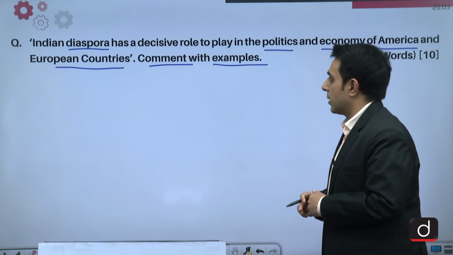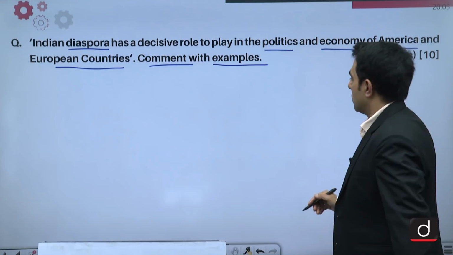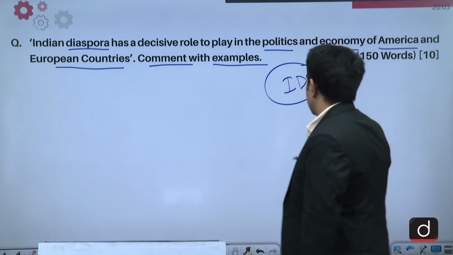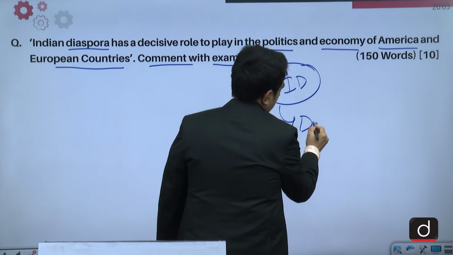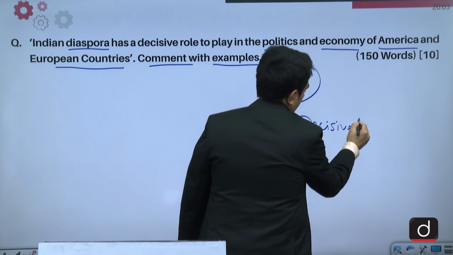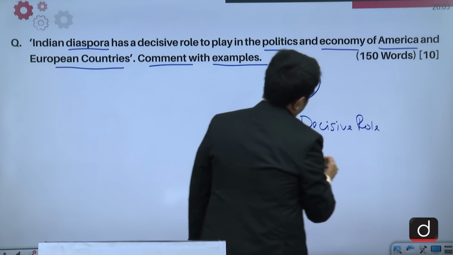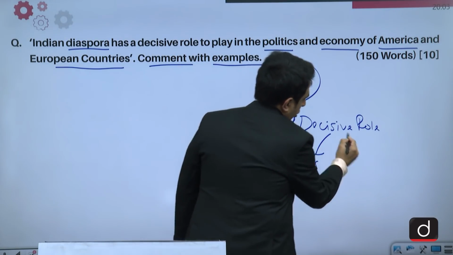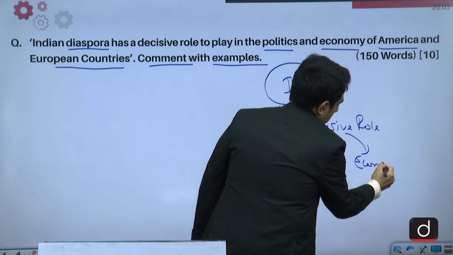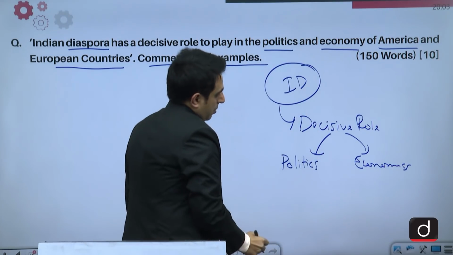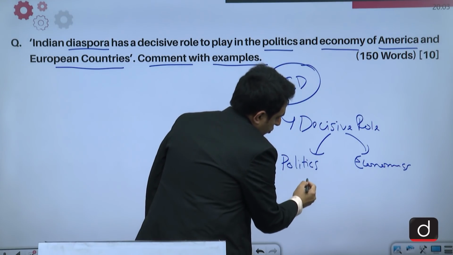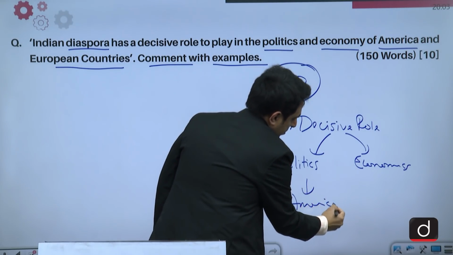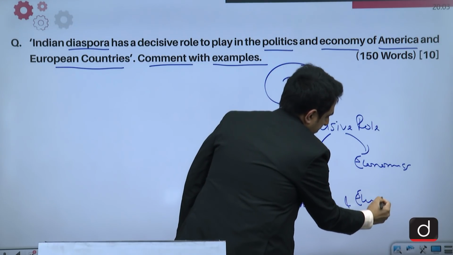So first of all, we need to understand what is the demand of this question. The question is about the Indian diaspora, and it says that it has a decisive role to play in the politics as well as economics of two places, which are America and Europe.